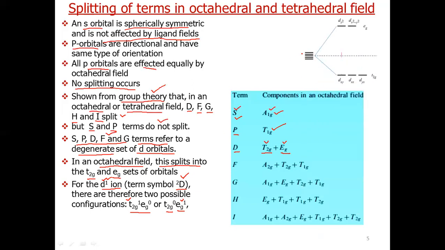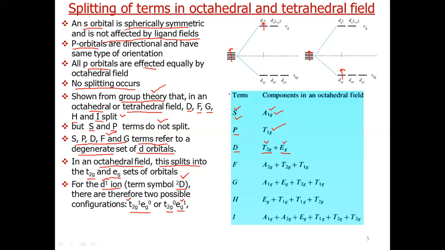These 5 d orbitals in an octahedral complex split into two sets of orbitals. Now suppose we have one electron here before splitting. After splitting, this electron can either go here. One possibility is this, so we write it t2g1 eg0, or a second possibility is